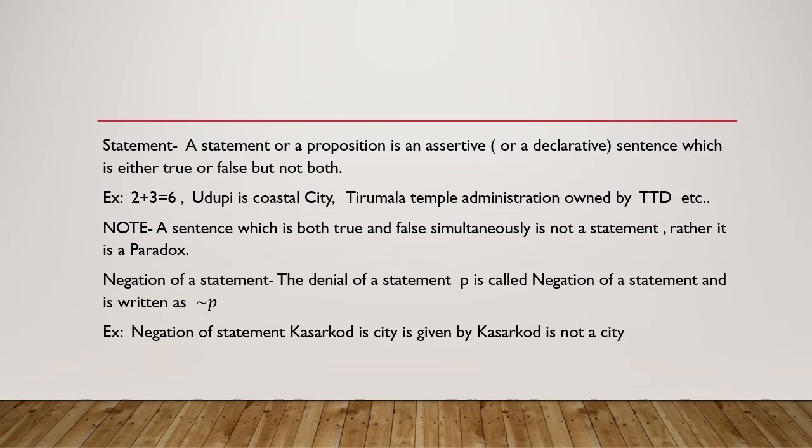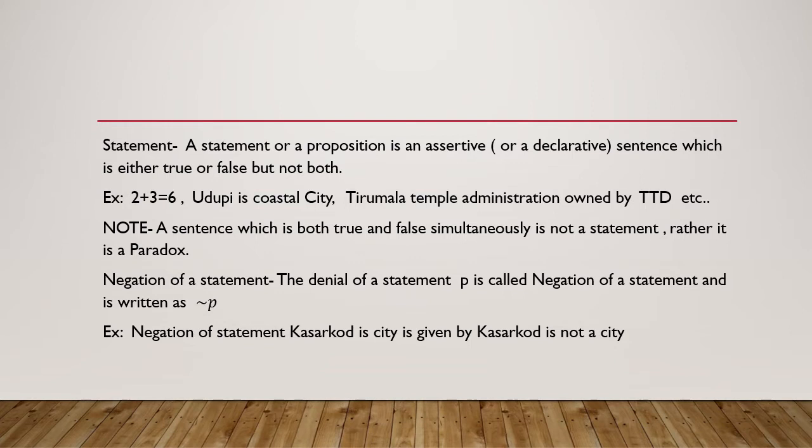Understood? The very important note I mentioned here: a sentence which is both true and false simultaneously is not a statement, rather it is a paradox. Now the question comes to our mind: if a sentence is at a time true as well as false, what is it called? It is called a paradox.